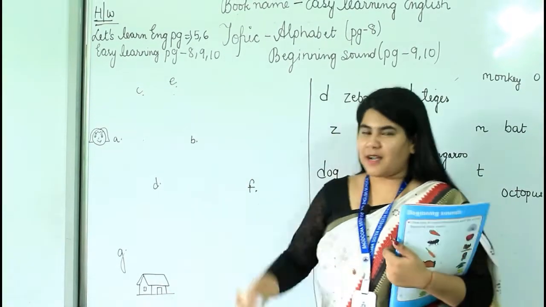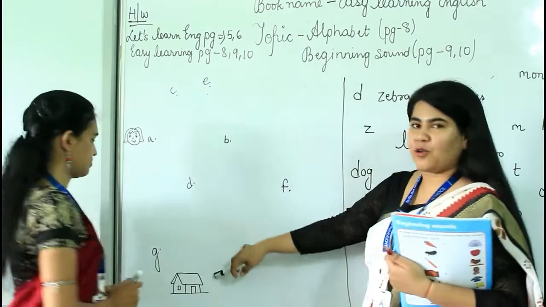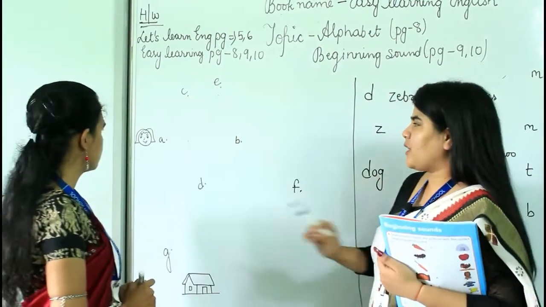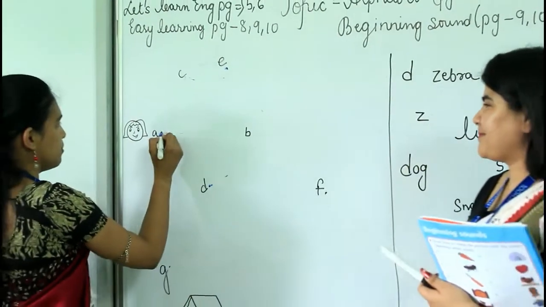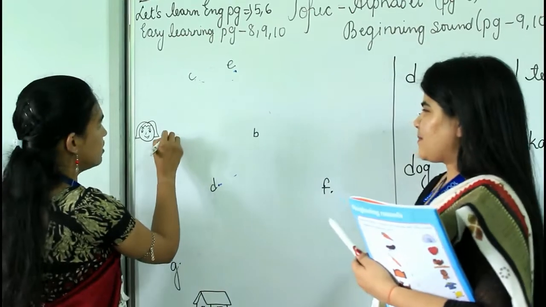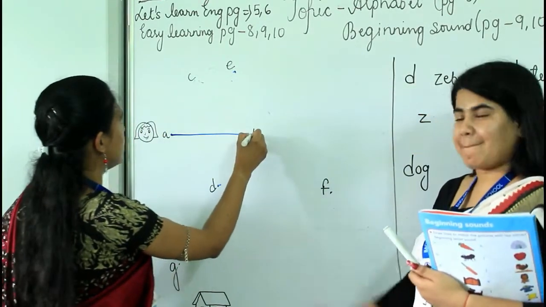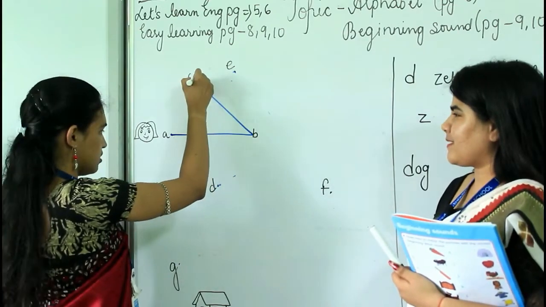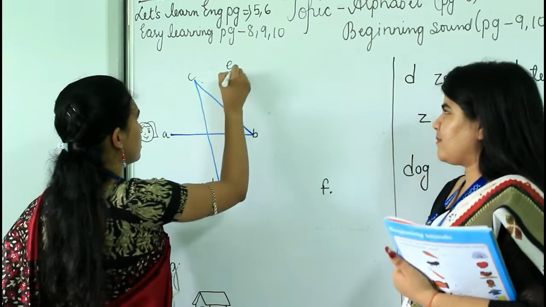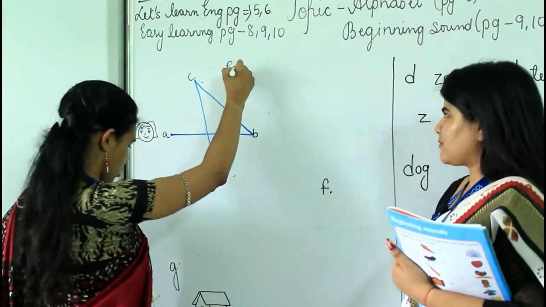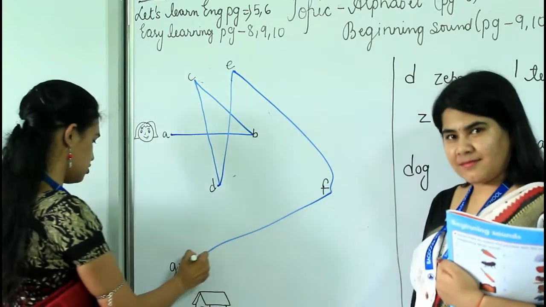So come Preetha, come here. Yes, miss. The girl here wants to reach her home. Show her the way to her home. Okay, help her. Okay, miss. Now I am in A. From A, I have to go to B. Then C. Then D. Then E. After E, I have to go to F. Then G.